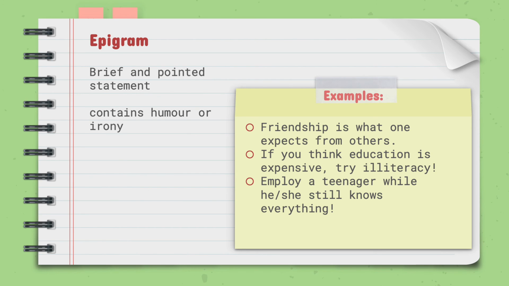The last contradiction is epigram. An epigram is a brief and pointed statement which often contains humor or irony. There is usually a deeper underlying meaning. Let's look at the examples here. Friendship is what one expects from others. If you think education is expensive, try illiteracy. Employ a teenager while he or she still knows everything.